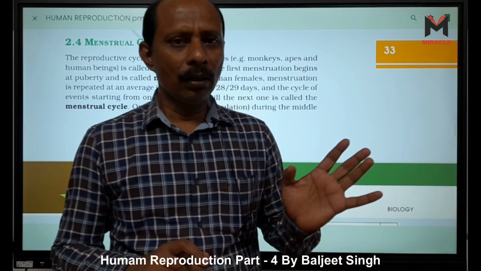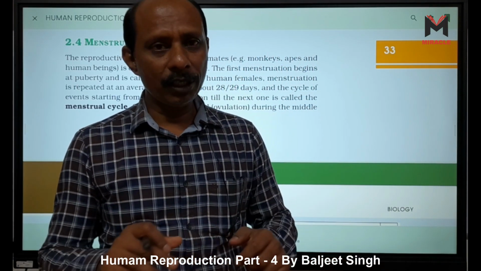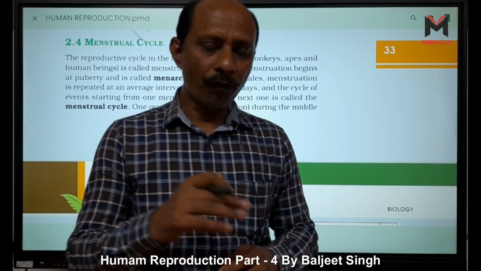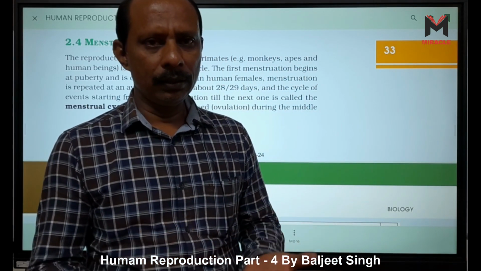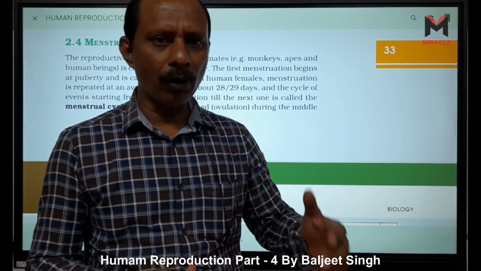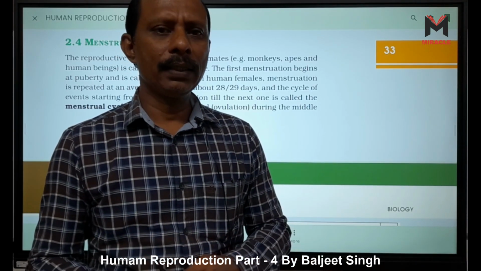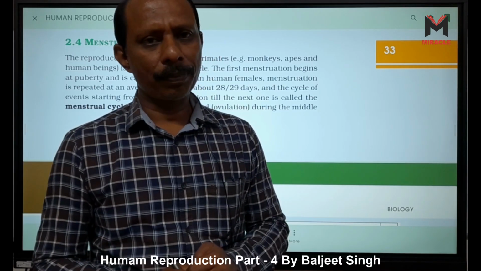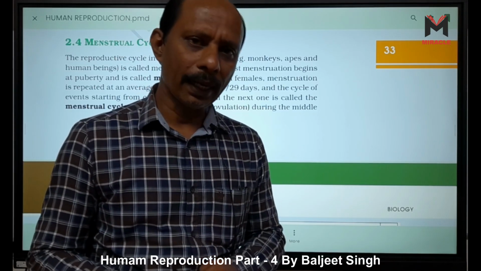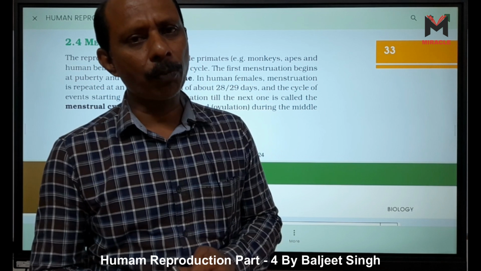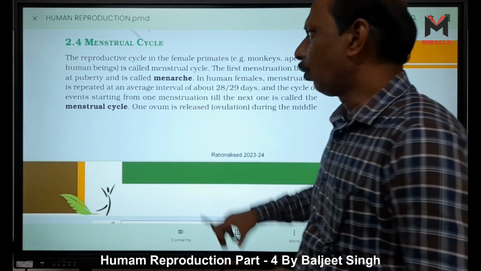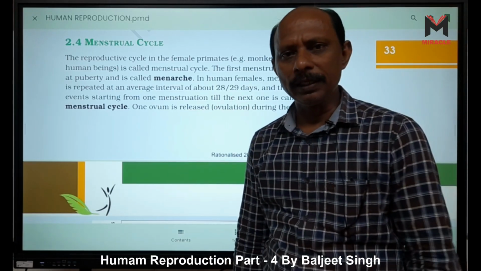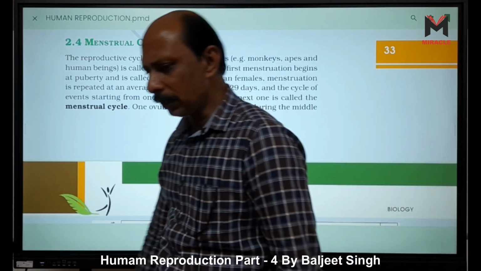Copulation is important, and 24 to 48 hours after copulation they release the ovum. These mammals are called induced ovulators, for example rat. And humans are spontaneous ovulators because they release an ovum monthly in their specific monthly cycle.